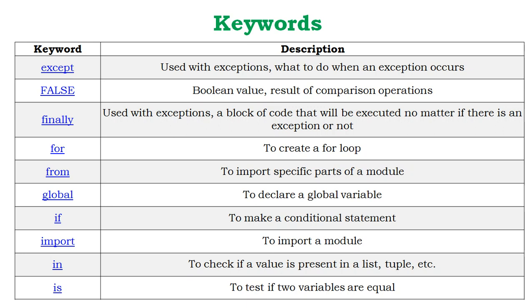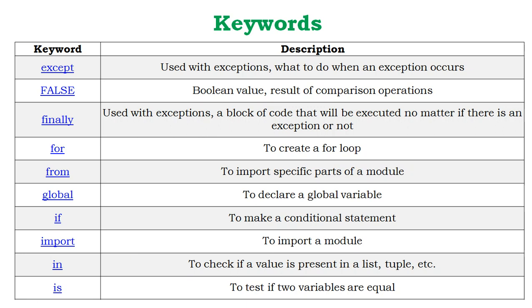If, to make a conditional statement. And import, to import a module. We have already implemented some of the keywords in our programming classes, but some of the keywords are still pending. In, it's used to check if the value is present in the list, tuple, etc.